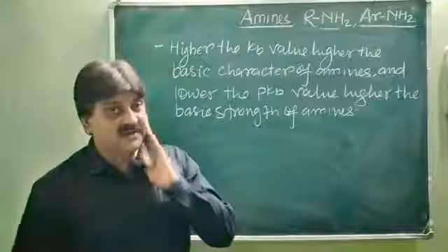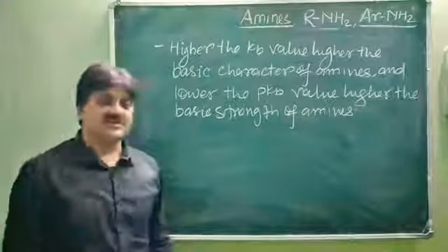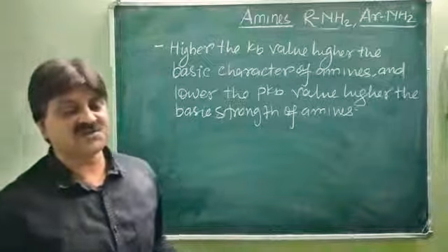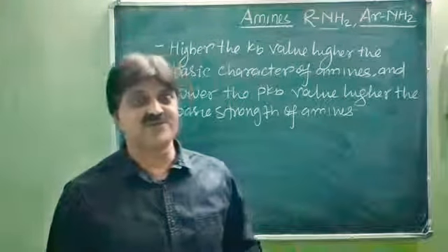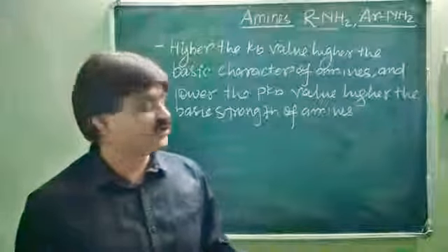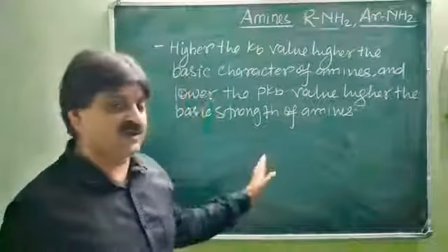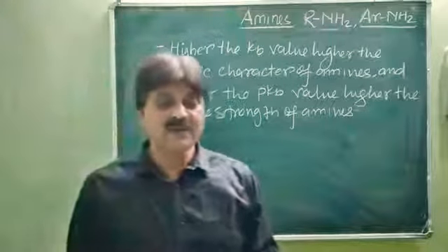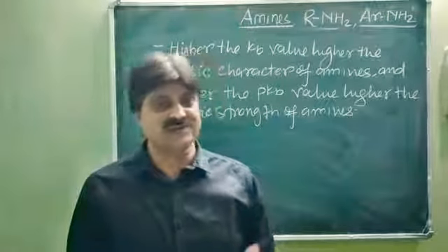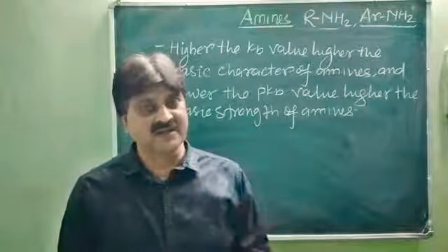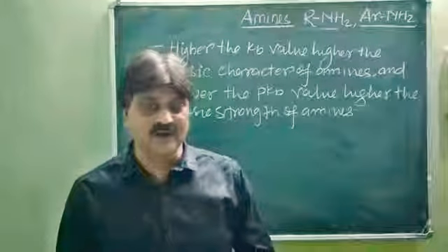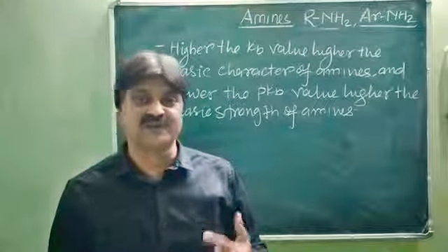You can show the basic character of the amines on the basis of their dissociation constant value, or on the basis of the extent of OH minus released in the aqueous medium. You can predict it with the help of the Kb value and pKb value. It means greater the Kb value, higher the basic strength; lower the pKb value, higher the basic strength; and higher the pKb value, what will happen? Lower the Kb value, so basicity decreases.